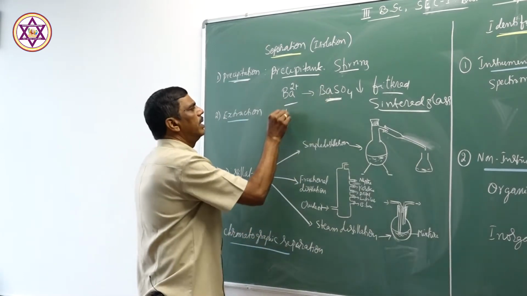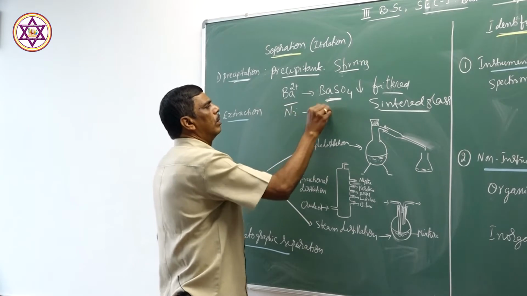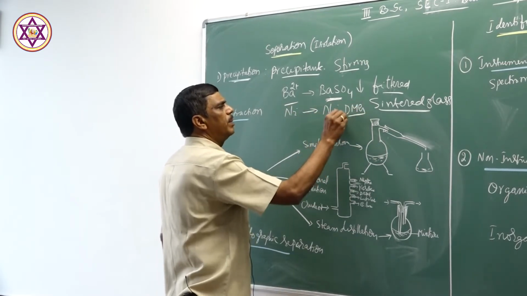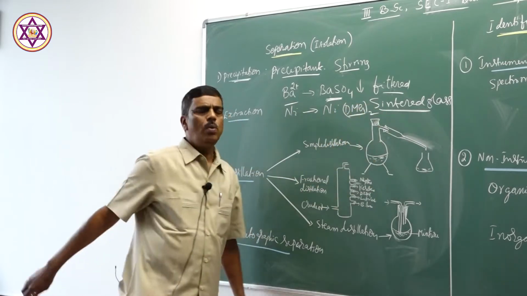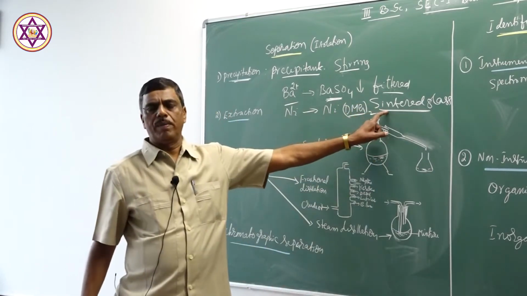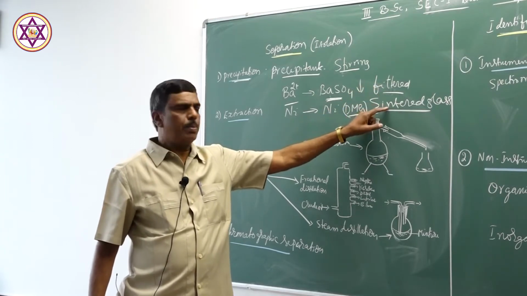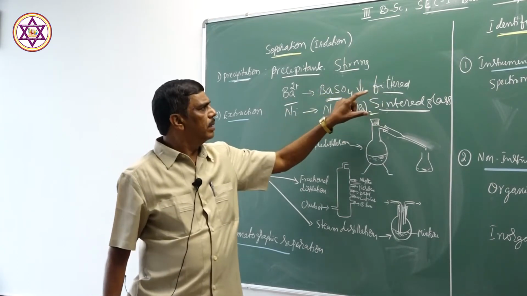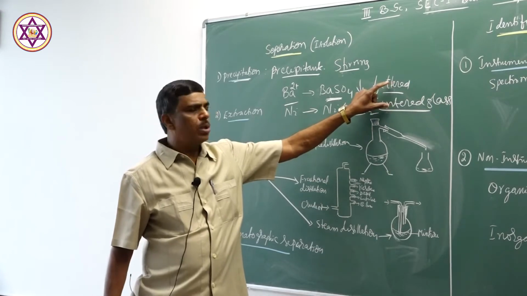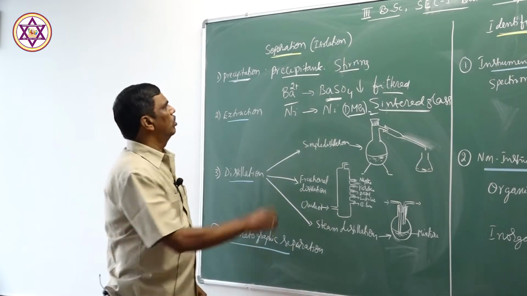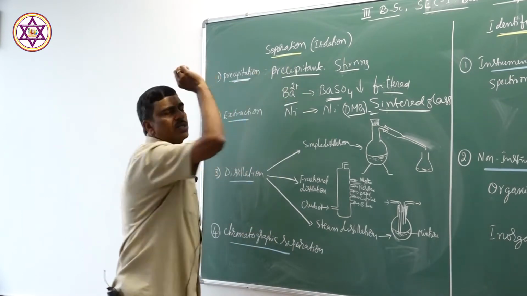For example, in case of precipitation of nickel as nickel dimethyl glyoxime, we use a sintered glass crucible. So depending upon the nature of the precipitate, it is separated by using filter papers, sintered glass crucible, like that. So that is the first method of separation of the substance.